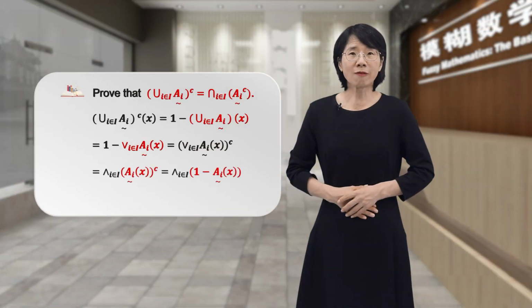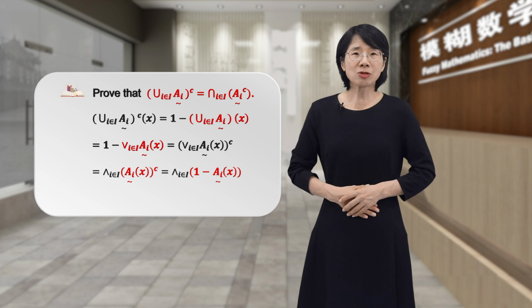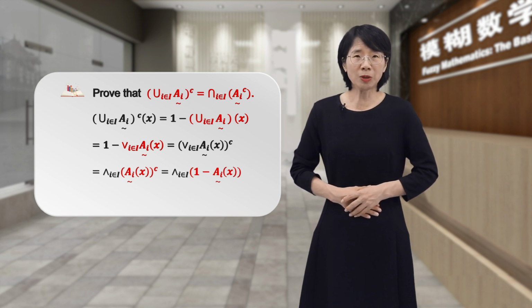By the definition of complement of a real number in the closed interval from 0 to 1, 1 minus the supremum equals the complement of the supremum. By the infinite De Morgan law in the lattice of real numbers in the closed interval from 0 to 1, it is going to be the infimum of the complement of A_i(x).